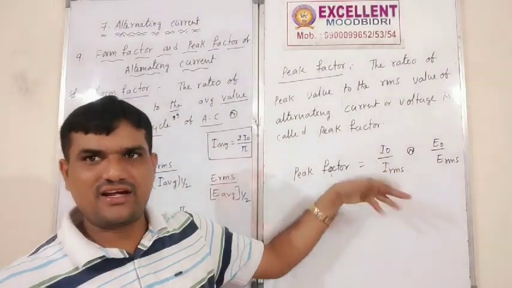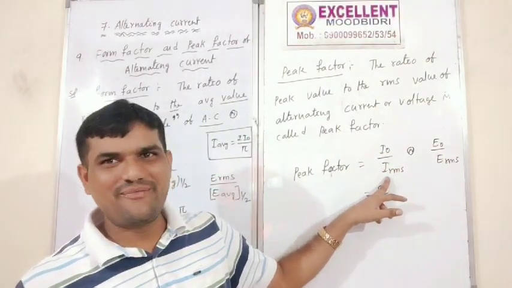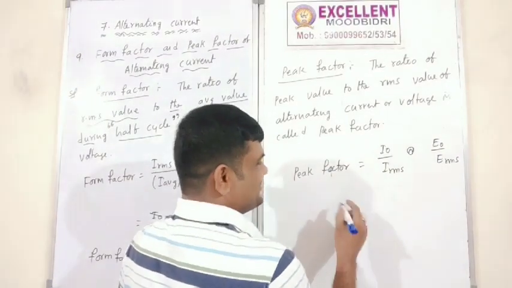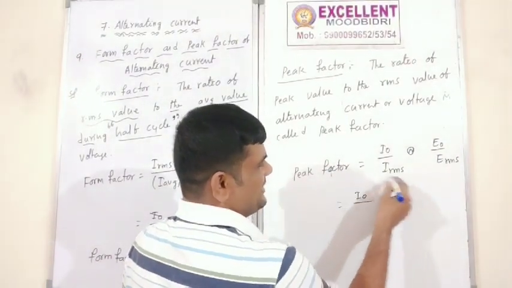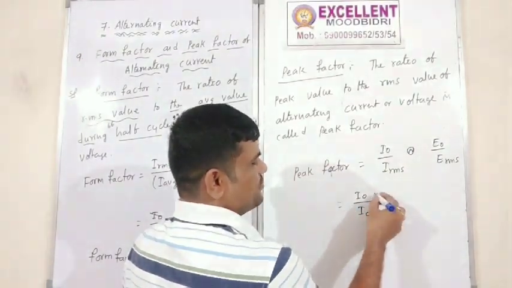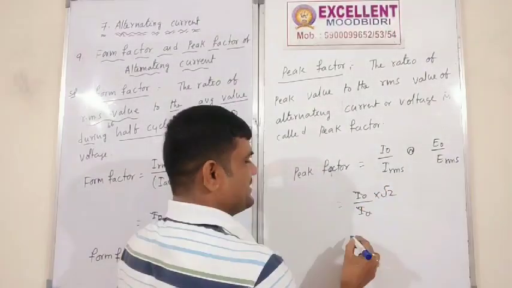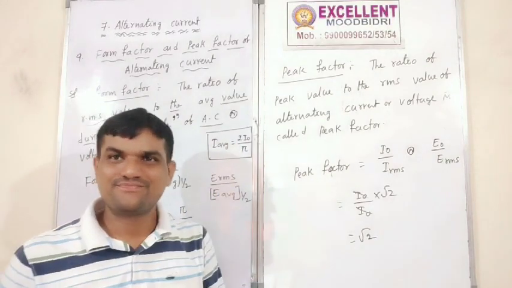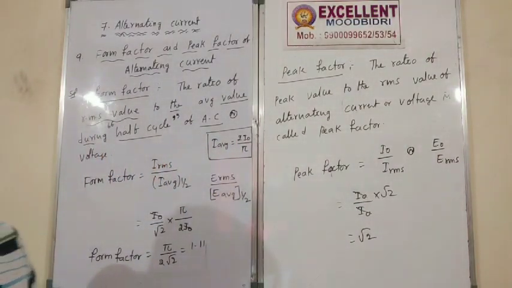I0 value is I0 only, and what is the IRMS value? I0 by root 2 goes to the numerator, so we get root 2, which is 1.414. And this is the ninth concept.